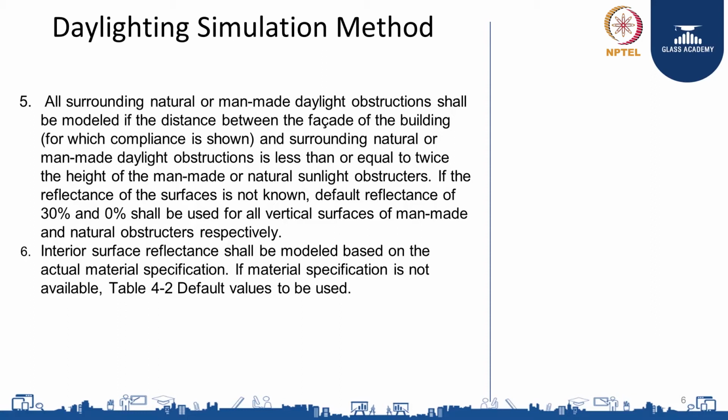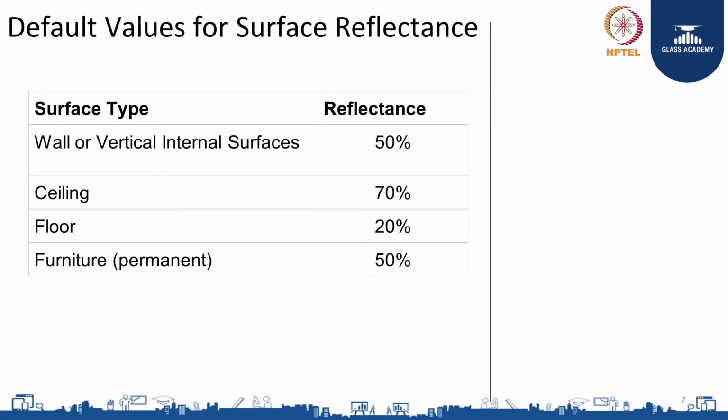Interior surface reflectance shall be modeled based on the actual material specification. If material specification is not available, default values are given in Table 4.2 and they have to be used. Here are the default values for surface reflectances: for walls or vertical internal surfaces 50%, ceiling 70%, floor 20% and permanent furniture 50%.